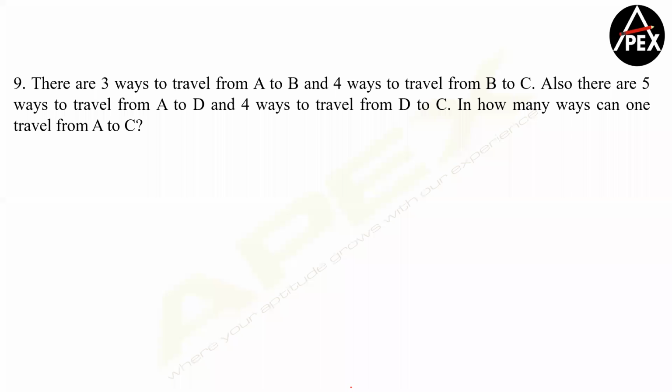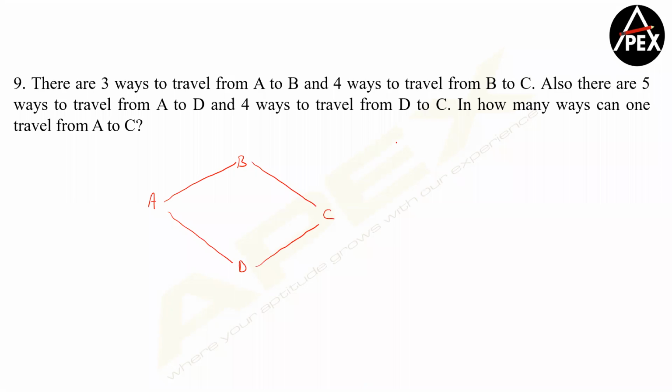There are 3 ways to travel from A to B, 4 ways to travel from B to C, and there are also 5 ways to travel from A to D, and 4 ways to travel from D to C. Okay. So if you understand, the pathways are, I go from A to B and then I go from B to C, one pathway, or the second pathway is I go from A to D and then from D to C. Clear? So there are 2 paths.